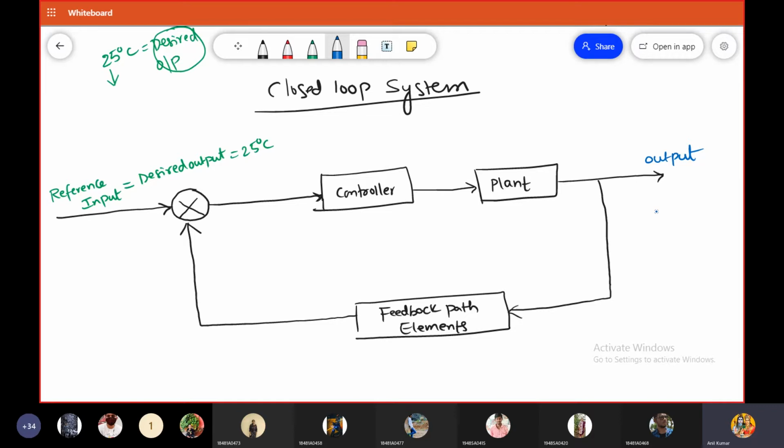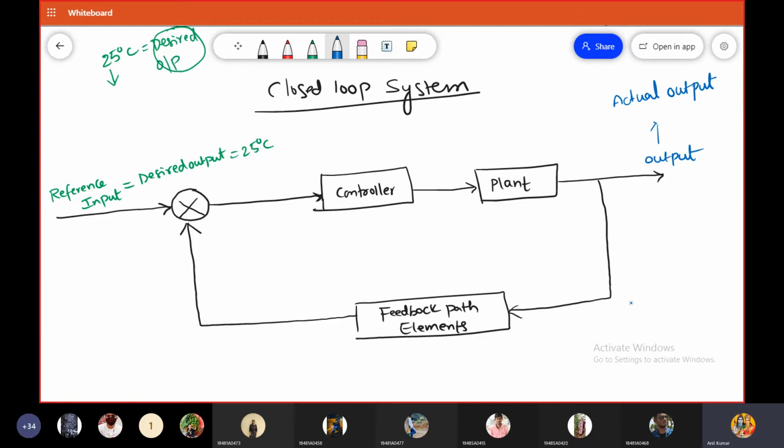The same thing you need to provide as input to the control system. That is, the input of the control system is equal to the desired output. And this is called the actual output.